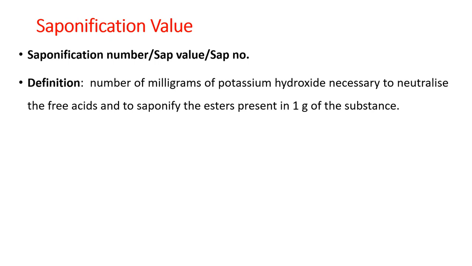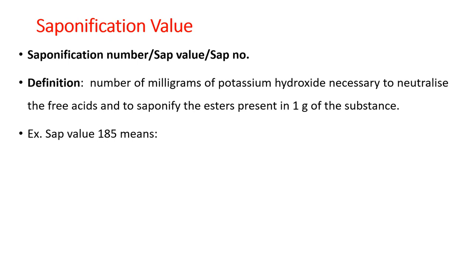You might be aware of the acid value, whose definition reads: number of milligrams of KOH required to neutralize the free fatty acid. That is the first part of this definition. The next part, the milligrams of KOH required to saponify the ester, together they form the saponification value or saponification number.